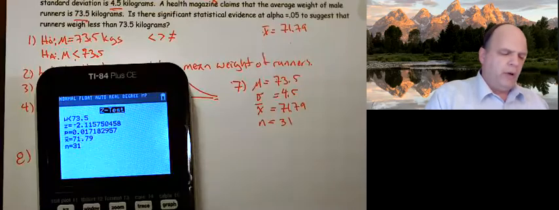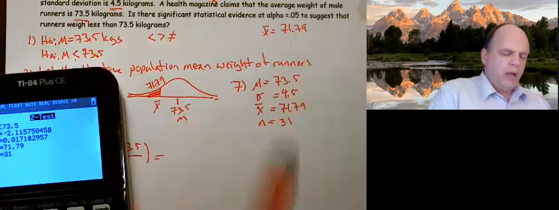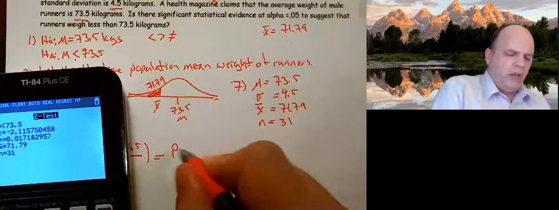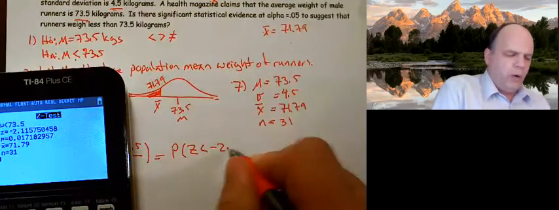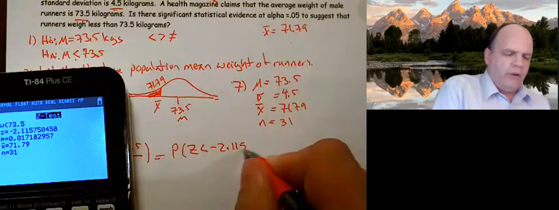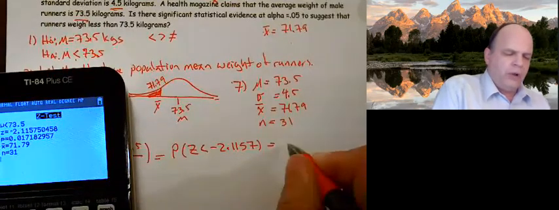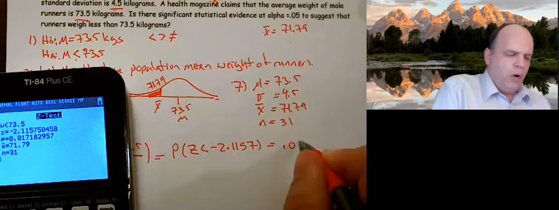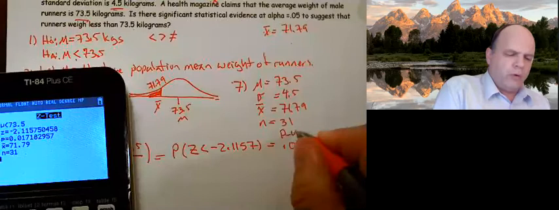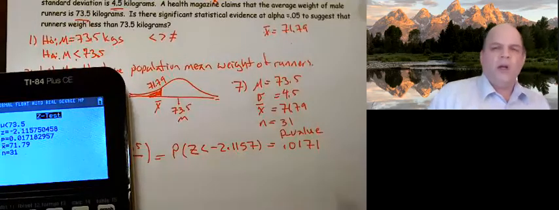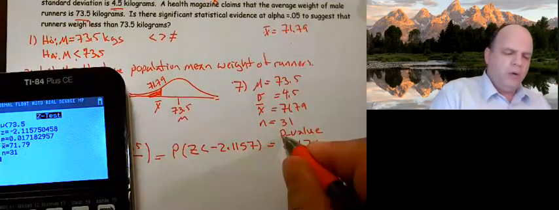When we do that, we end up getting the probability that z is less than negative 2.1157 equals 0.0171. And this is our p-value.